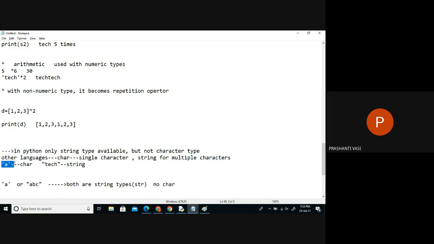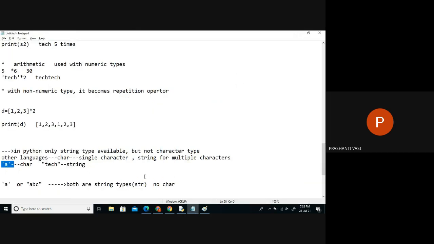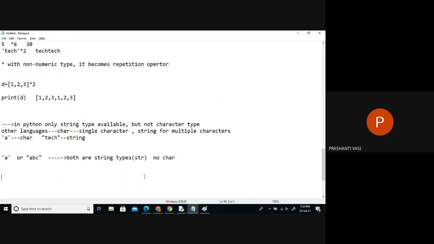Whatever you write in single quotes, it's a string only. There's no char data type, right? And the class or the data type name is str. So string is represented with the keyword str. That means every data type has a keyword. str represents the string data type.